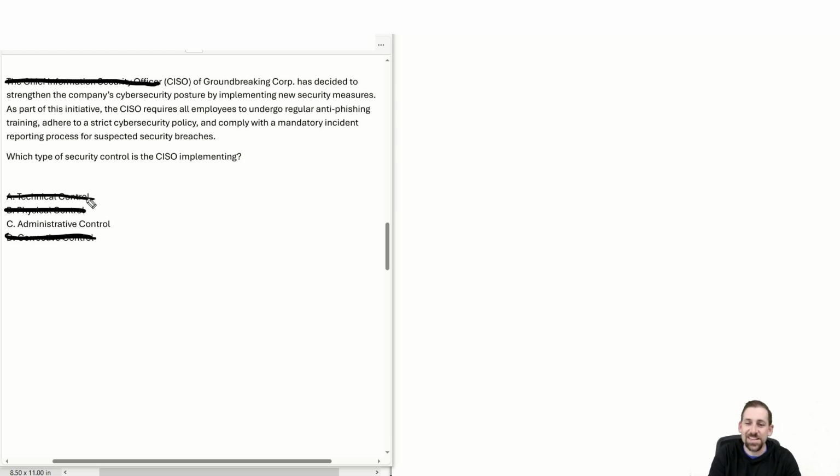The only thing that's valid here is an administrative control. And you might say, Travis, it doesn't really say anything about policies requiring. Remember I said this keyword policy is oftentimes a good indicator, but they've left this out intentionally. And they've given you 3 controls that don't apply at all, and one that applies pretty well, actually. I'd say you're about 90% of the way there with this control, and as a result, this has to be the answer. There are no other answers that even describe this with any degree of certainty.